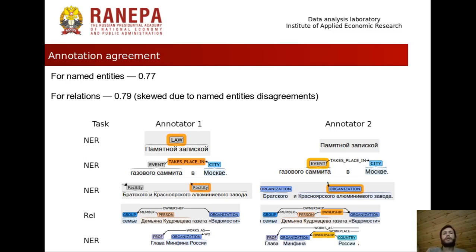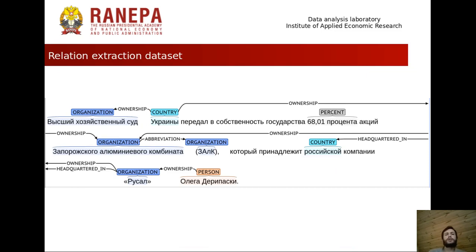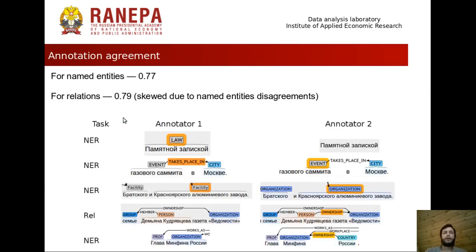So for example, if someone, as on the previous page, labeled Высший хозяйственный суд Украины as one entity, we'll have a disagreement on the ownership relation. So it's not very high, but it's better than nothing.